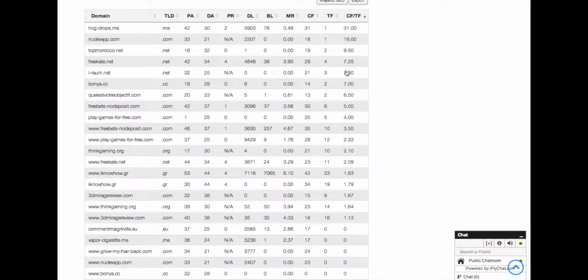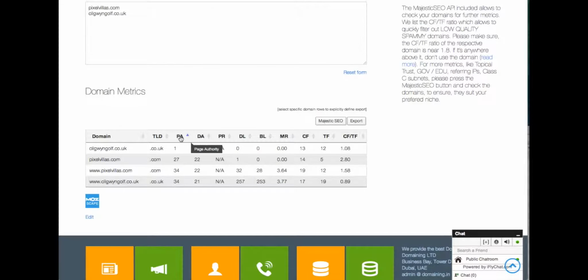The following examples demonstrate the accuracy of the CFTF ratio. Let's look at two domains. Both have a page authority of 34 but different CFTF ratios. While this domain has a CFTF ratio of 0.89, the other has a ratio of 1.58, which would be fine for both. But looking at the CFTF ratio of the domain without www, we realize that this one has a ratio of 2.80, while the other has 1.0, so let's have a look at the domain.